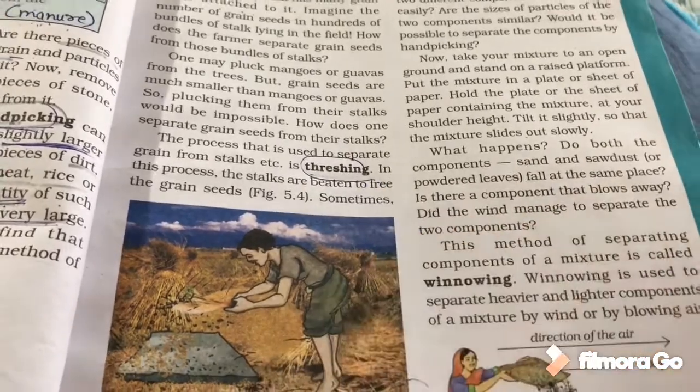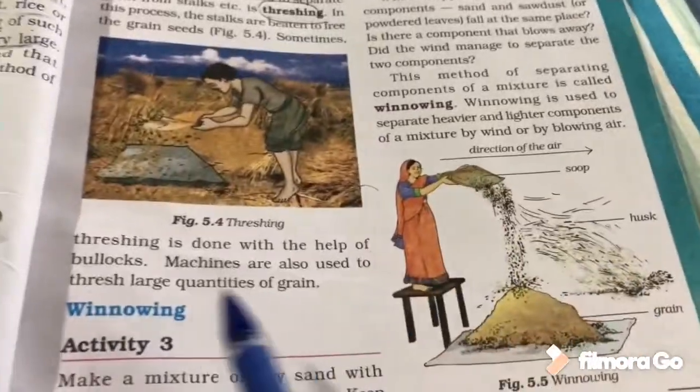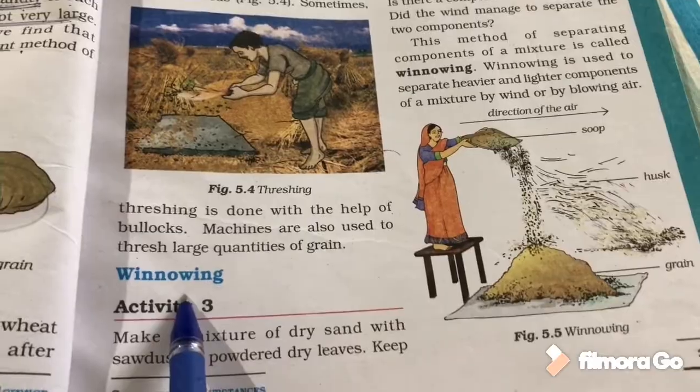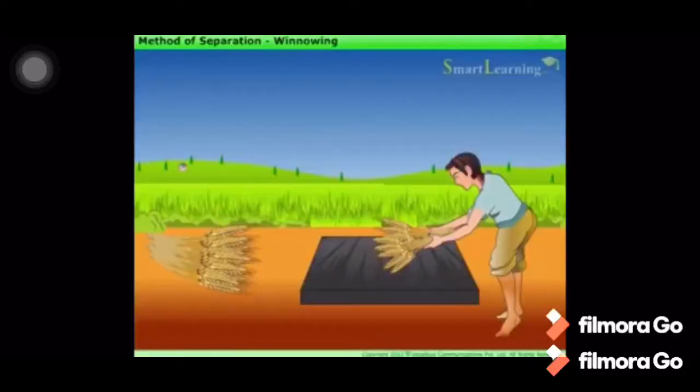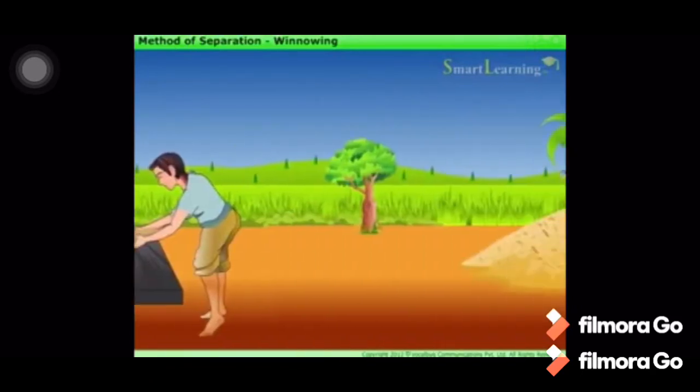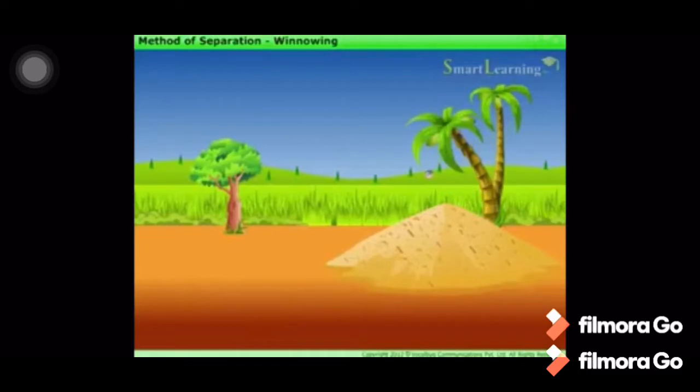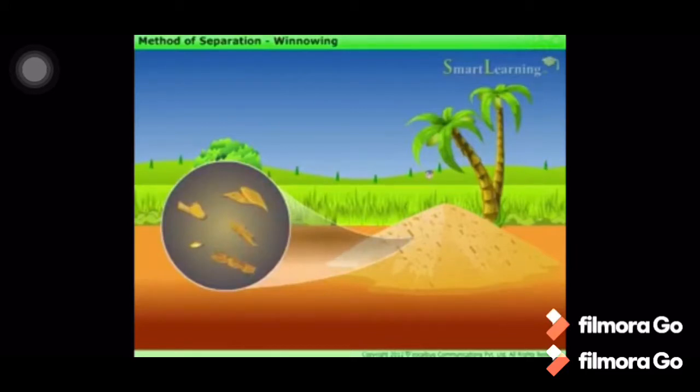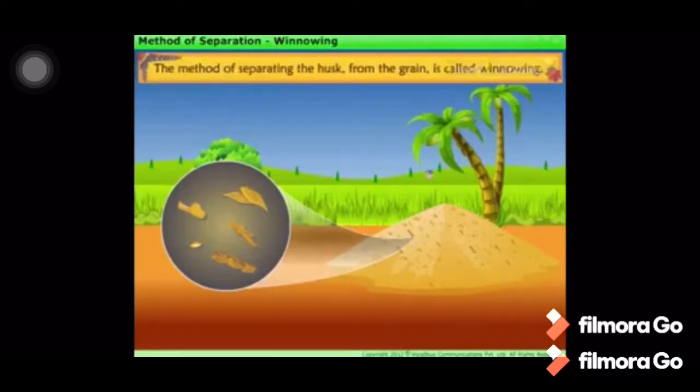Now, moving on to our next method of separation, which is winnowing. We have already learned about threshing, in which the stalks are beaten to separate the seeds from the stalks. But the mixture of the grains still contains other impurities like sand or dry leaves or husk. See, this is husk in the grain. The method of separating the husk from the grain is known as winnowing.